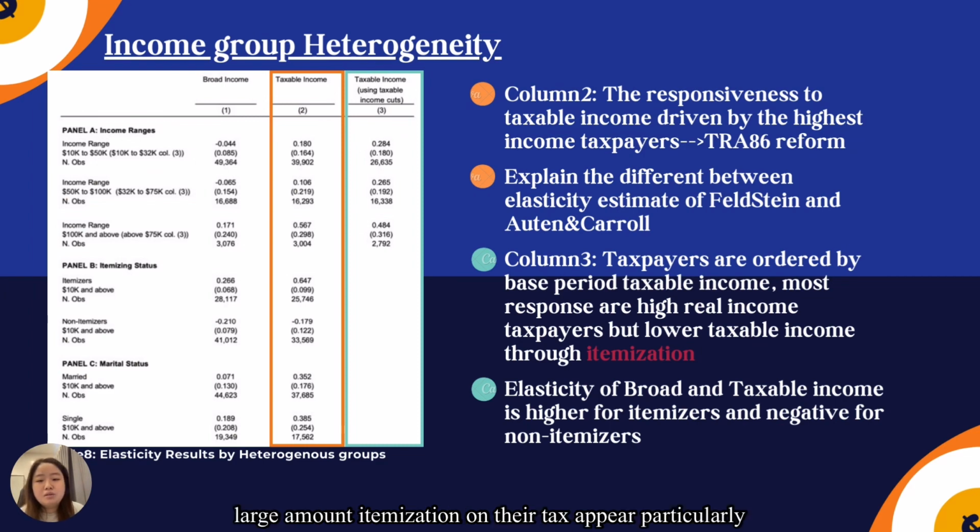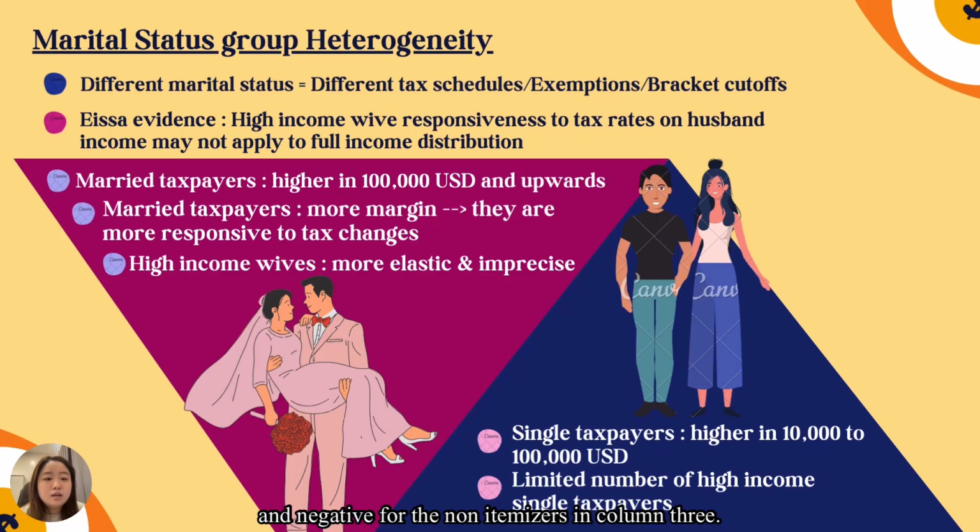Taxpayers with large amounts of itemization on their tax returns appear particularly responsive to taxation and are more equally distributed in the base period taxable income distribution than in the base period gross income distribution. The elasticity of gross and taxable income is higher for itemizers and negative for non-itemizers, in column 3.